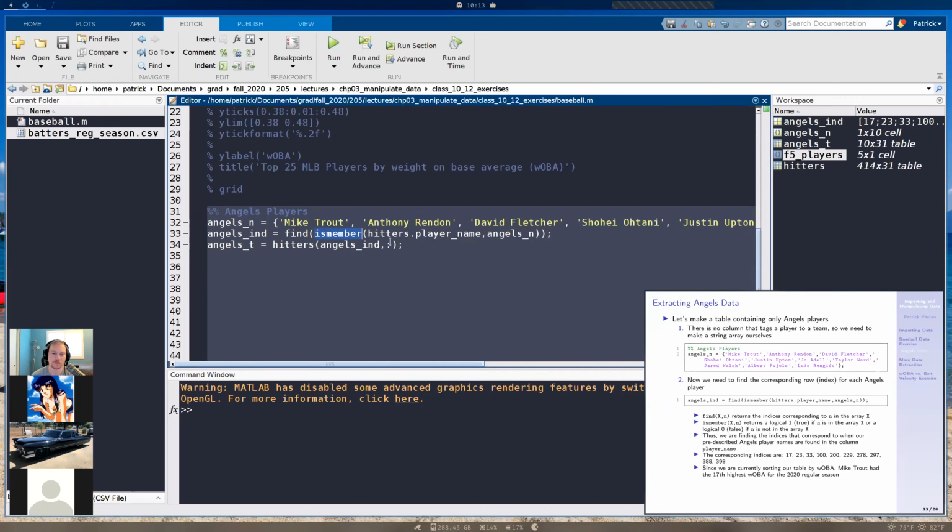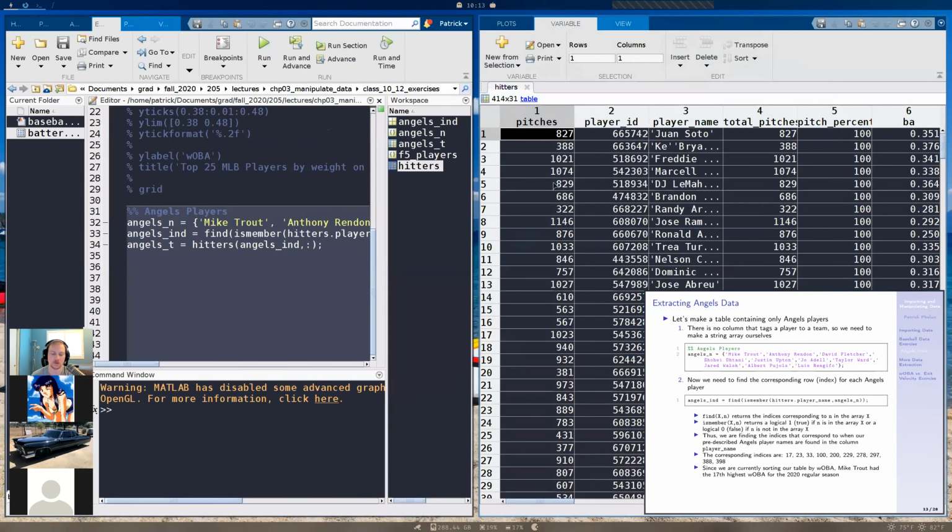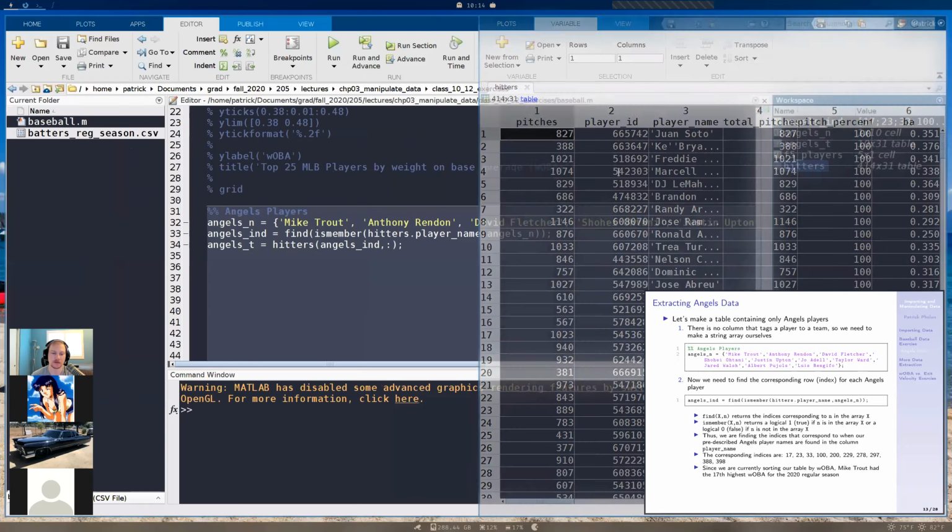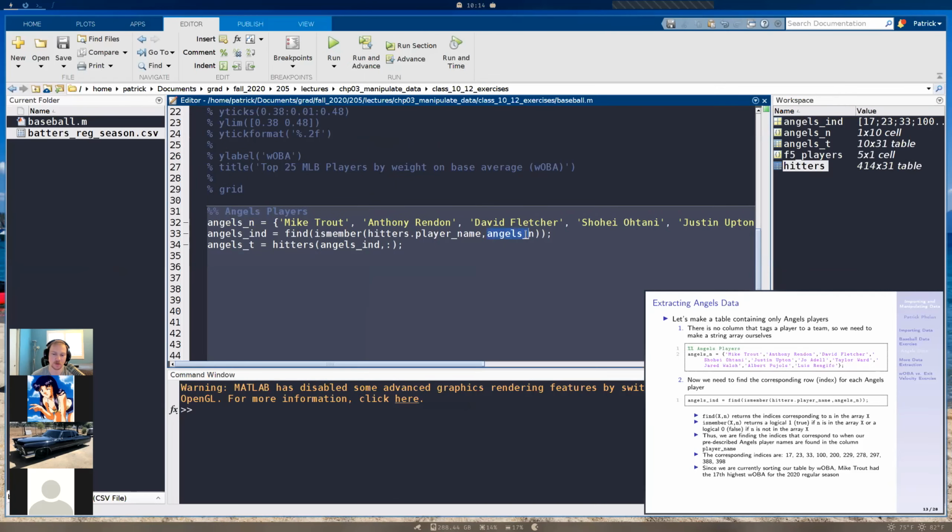And the function isMember looks at our table, hitters, and gives us a logical answer: if the players in our string array, angels_n, are in the table called hitters, it returns a 1 if true and a 0 if false.